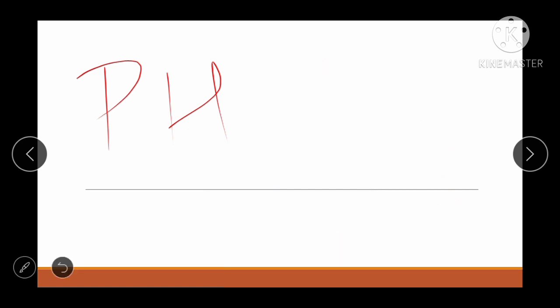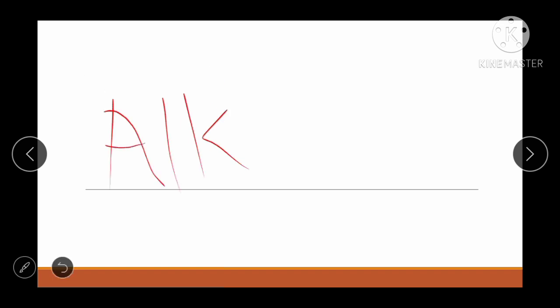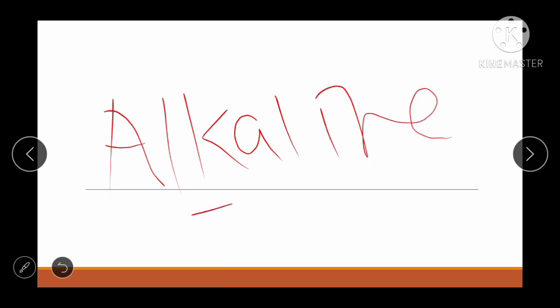What does it mean? It is slightly alkaline. The pH of blood is maintained by balancing the ratio of sodium bicarbonate and carbonic acid. The buffer of blood is sodium bicarbonate. Acidity of blood causes hemoglobin to carry less oxygen. The pH of blood in arteries is more than in veins.